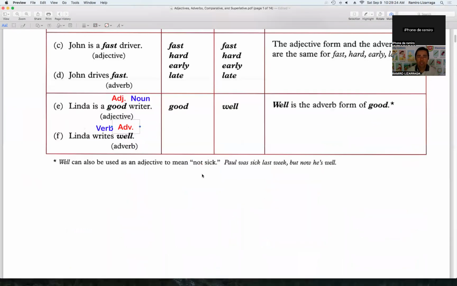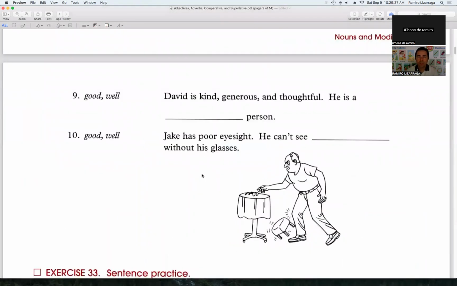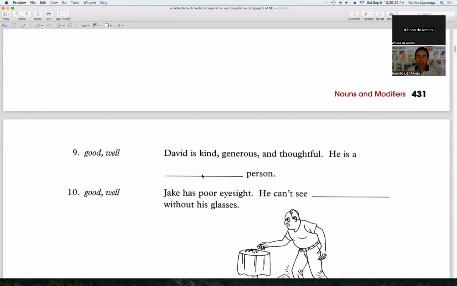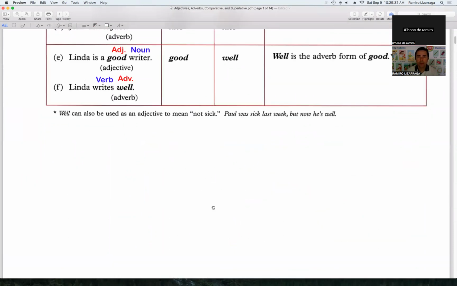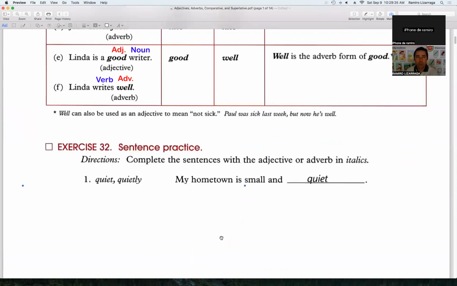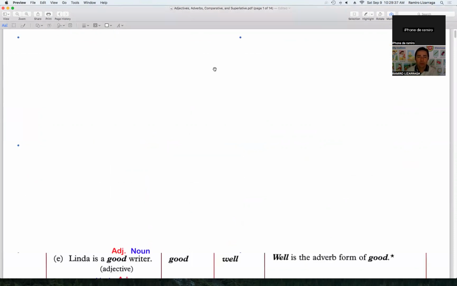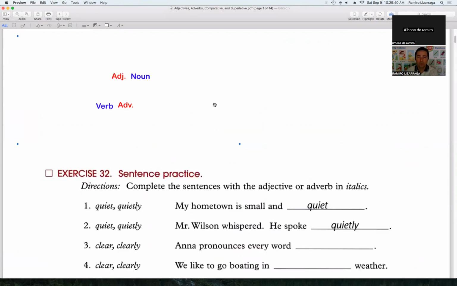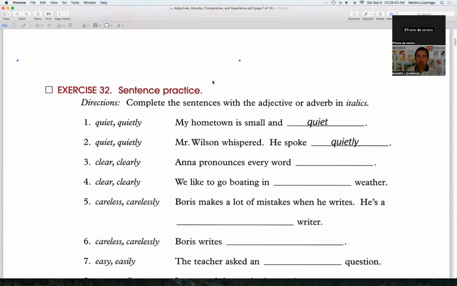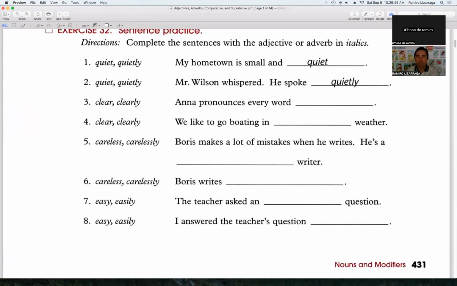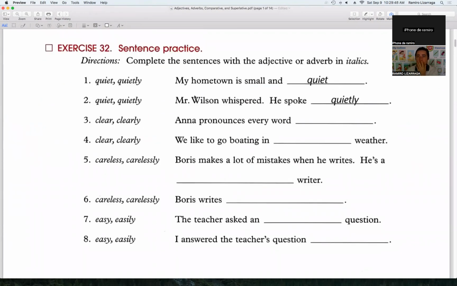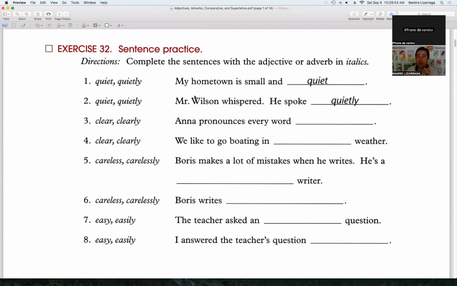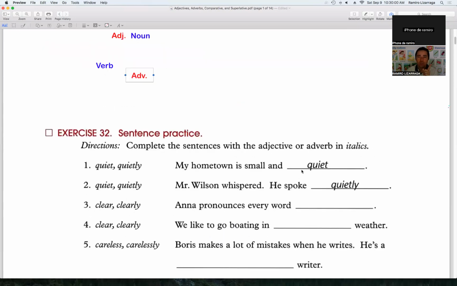Okay, let's continue. Now this is going to be your turn to practice what I was teaching you. We have this exercise right here. You're going to tell me what we are going to be using. Are we going to be using an adjective or an adverb? You need to tell me.